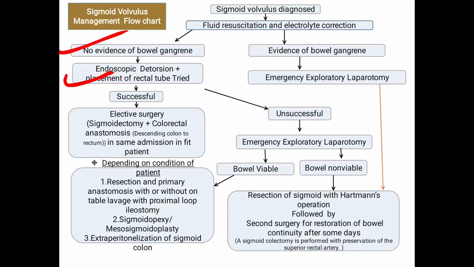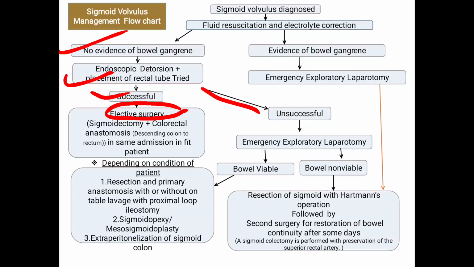If the endoscopic detorsion is successful, then we will post the patient for elective surgery. If it is unsuccessful, then we will immediately post the patient for surgery even if there is no gangrene, because endoscopy has failed to do the detorsion, and if we keep the patient as it is, it will lead to gangrene and perforation peritonitis. So even if there is a viable bowel, still we are subjecting the patient to emergency exploratory laparotomy.